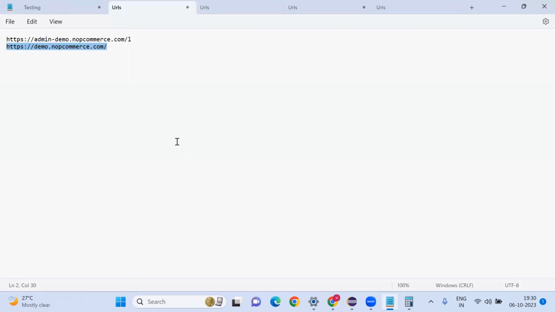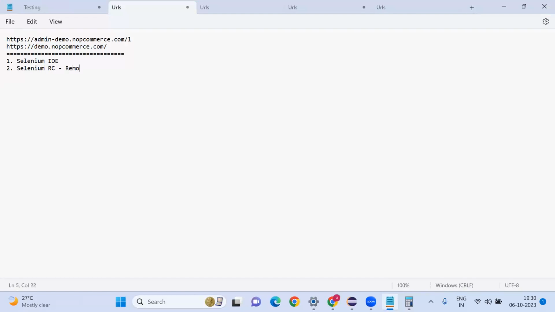Sorry, the first one is Selenium IDE. Next one is Selenium RC. This is deprecated, long ago it was deprecated. If anyone asks whether you have worked with Selenium RC, directly tell them it is deprecated, you don't have any experience, and you never got a chance to work with that.